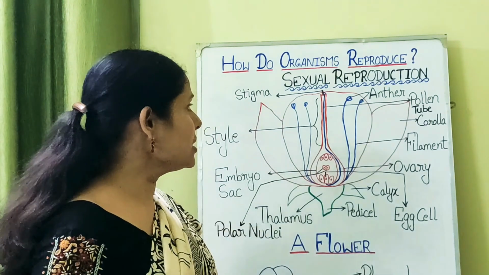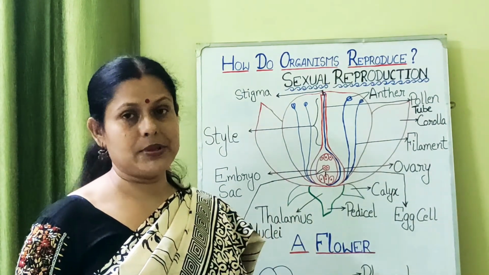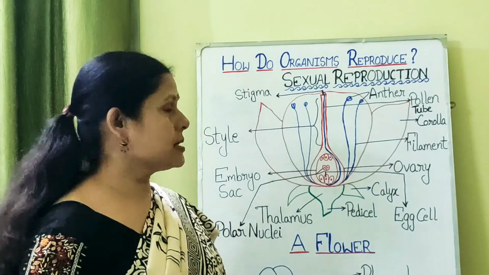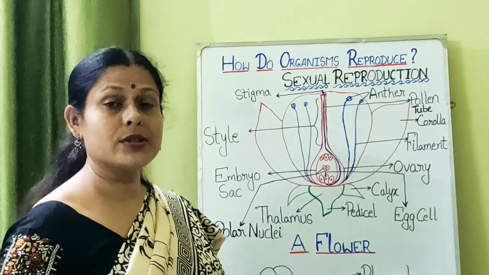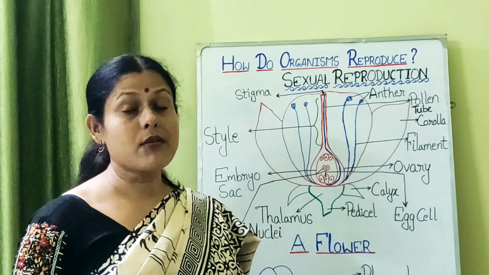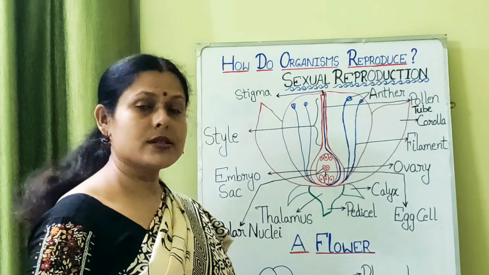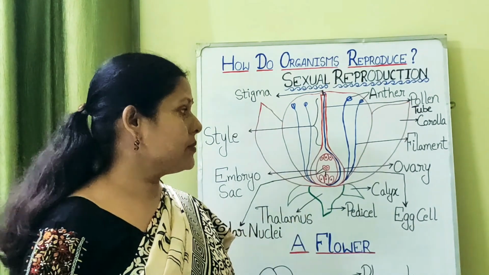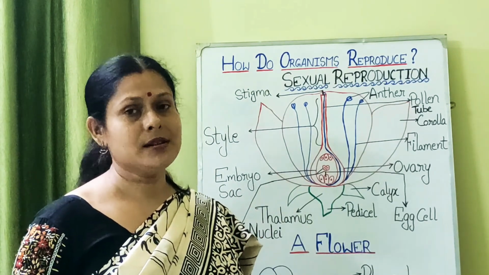Now, in sexual reproduction in your book, two things have been dealt with. One is in plants and another one is in animals. What we are going to read today is about plants. In case of plants, the sexual reproduction actually happens in the flower. So the flower is a reproductive part of the plant. Let us first understand the flower's parts, and then we will understand how the process of sexual reproduction takes place in the flower.